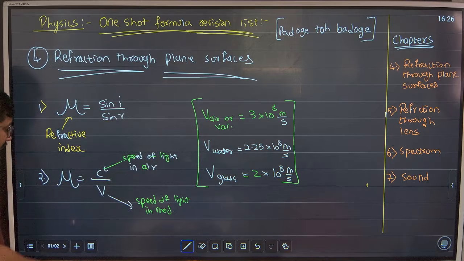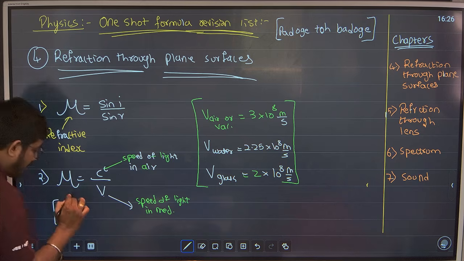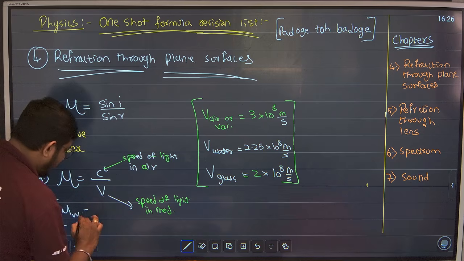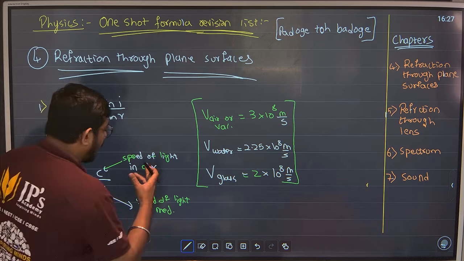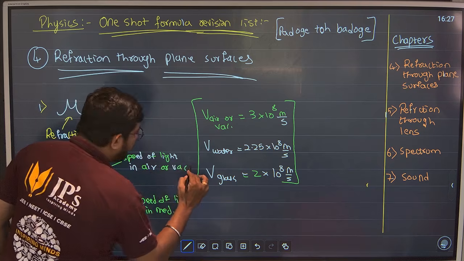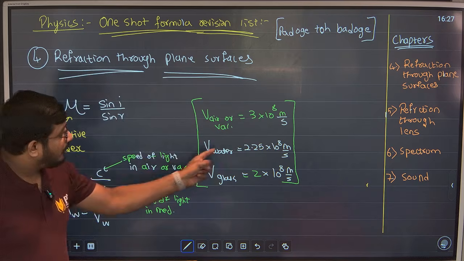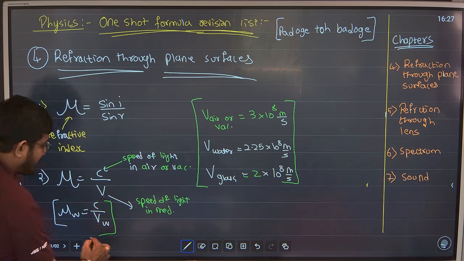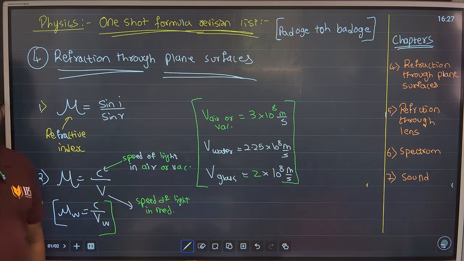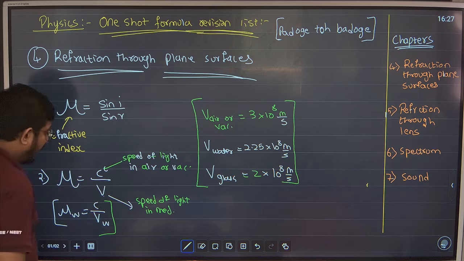Okay? So if they are asking refractive index in water, simple, C upon VW. C, air or vacuum, same value, 3 into 10 raised to 8. Water guys, in water put 2.25 into 10 raised to 8, take the ratio, you'll get the answer. Keep this in mind. Okay? So these are the two first basic formulas that you should know for refractive index.